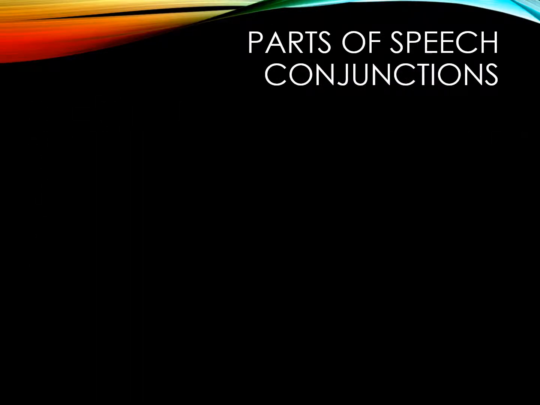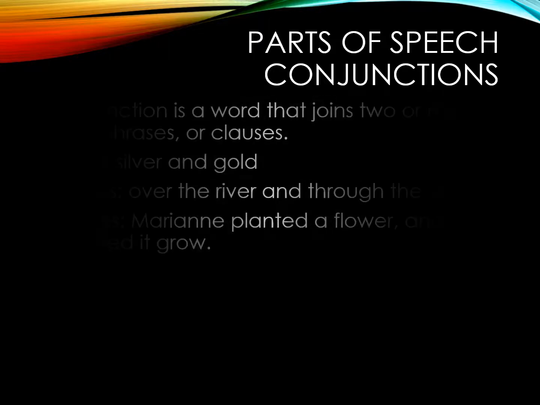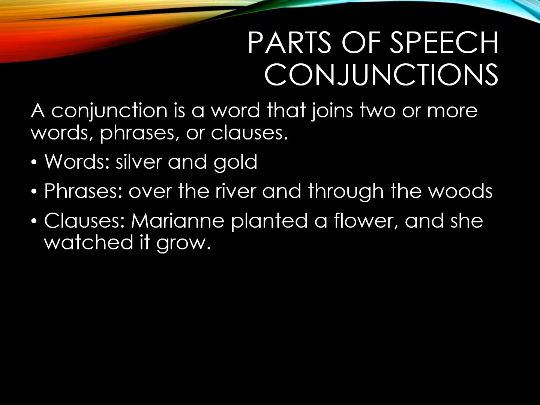Now let's turn our attention to conjunctions. A conjunction is a word that joins two or more words, phrases, or clauses together. We have some examples here. In words: silver and gold, and being the conjunction. Phrases: over the river and through the woods, a conjunction combining two phrases.